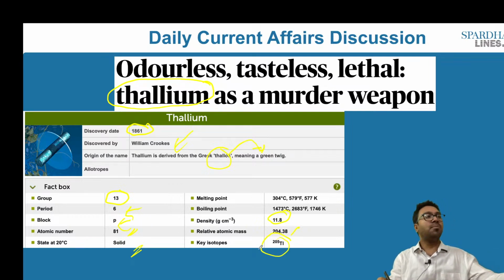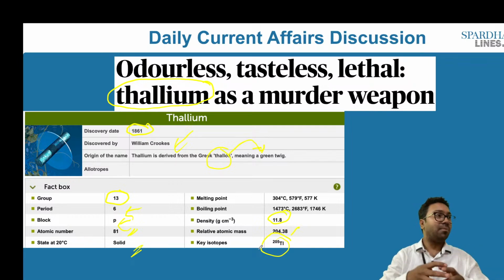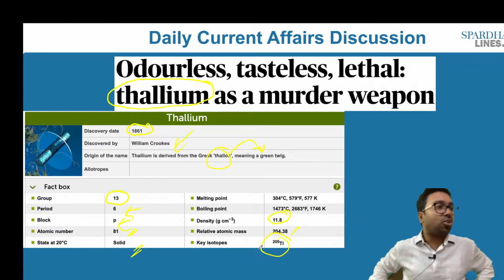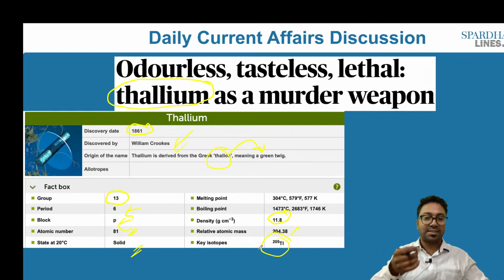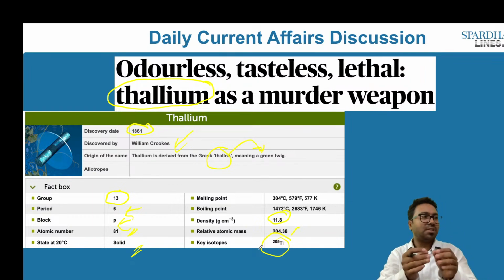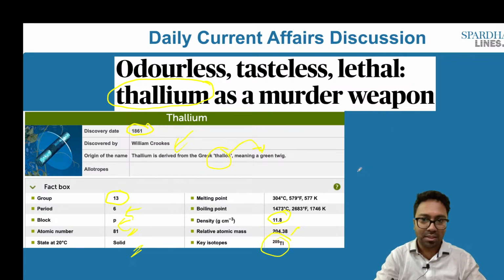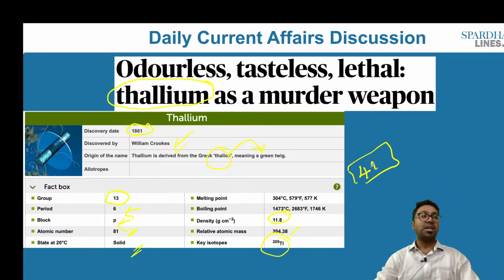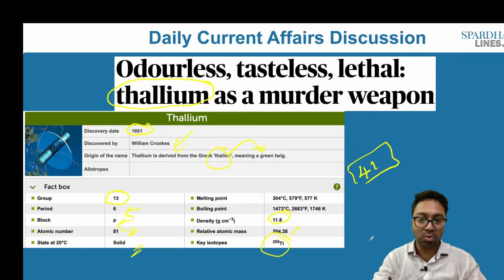So when we speak about thallium, it happens to be one of the important elements. It is a chemical element which has an atomic number of 81. It has the symbol Tl, and ultimately all this becomes the basic properties of thallium. It has as many as 41 isotopes. Remember, this can also be very important from the preliminary examination point of view, that there are as many as 41 isotopes of this particular element, and its isotopes range from 176 up until 216.